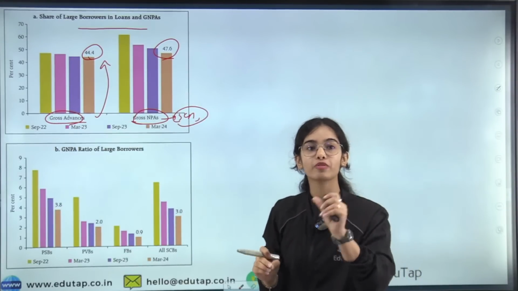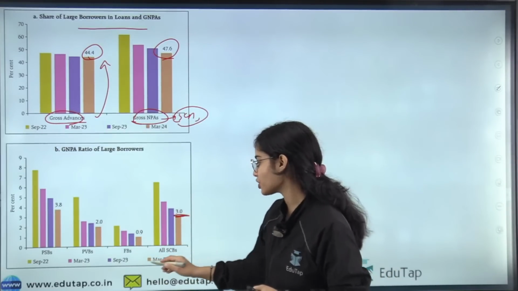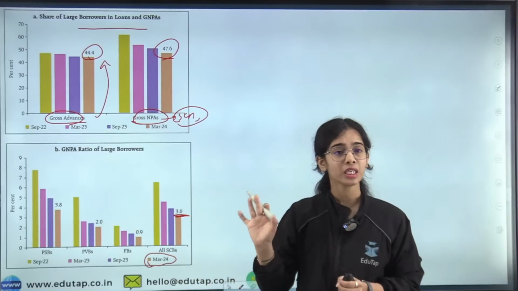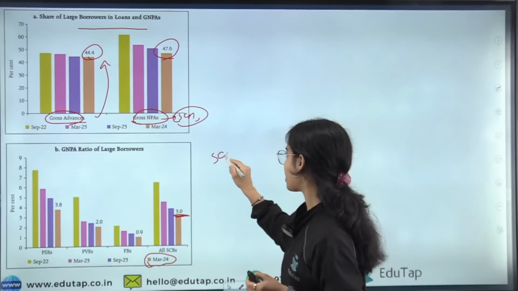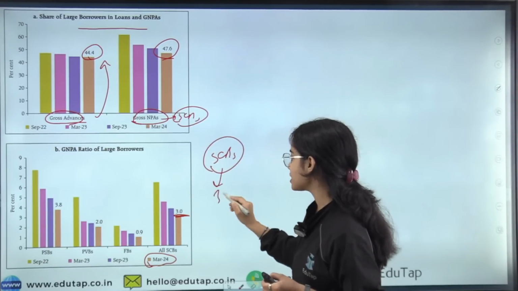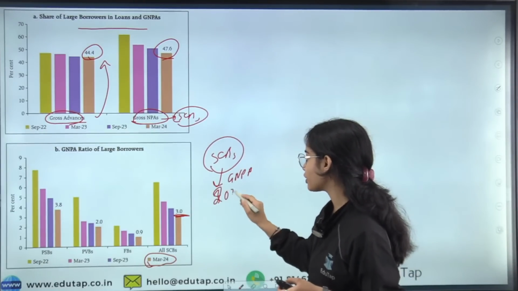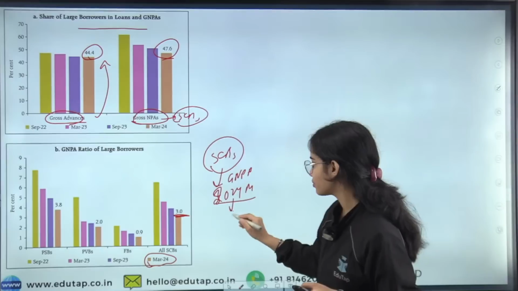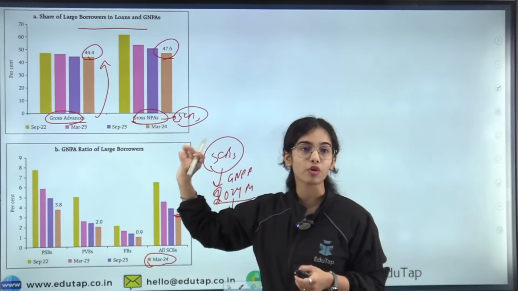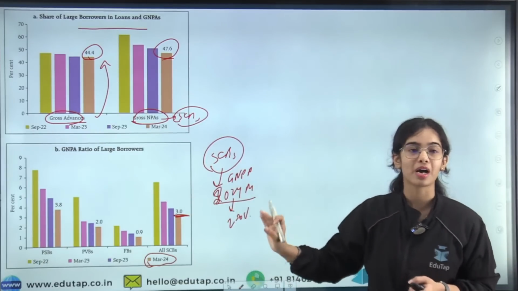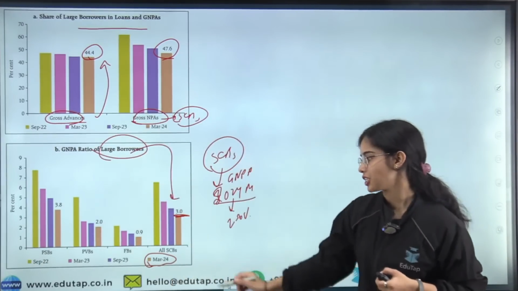So the gross non-performing asset, if we see only for the large borrowers, is around 3% in March 2024. I hope this is clear: the gross non-performing asset for the scheduled commercial banks for all categories in March 2024 was 2.8%. But if we see only the large borrower segment, the GNPA ratio of large borrowers was 3.0% in March 2024.